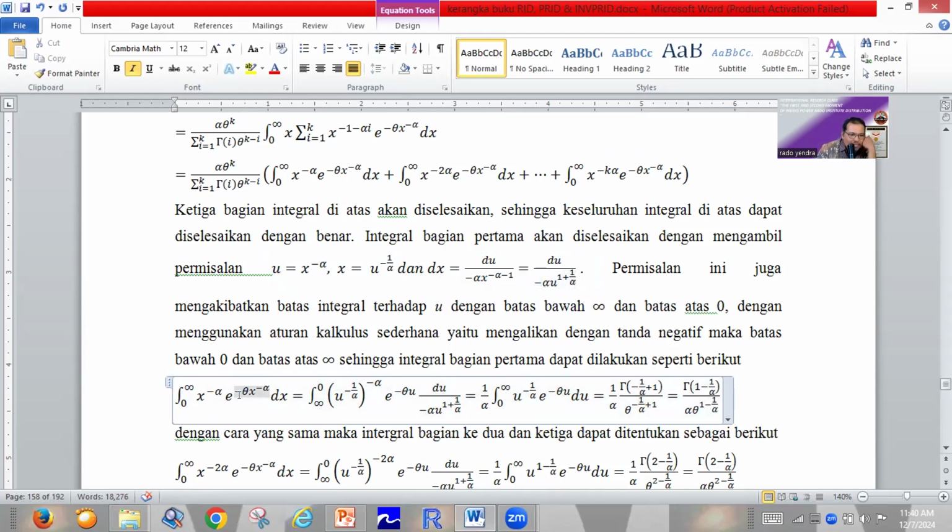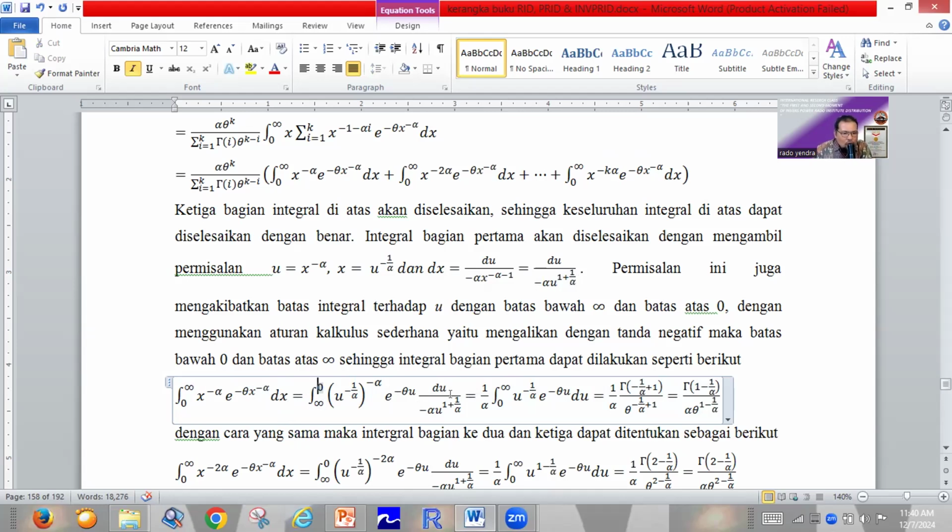So please be careful. When we are using the dx operator, the limit is 0 to infinity. But when we are using the operator du, the limit changes from infinity to zero.